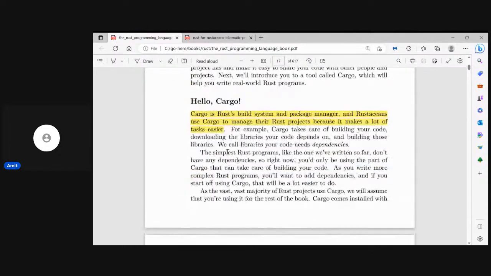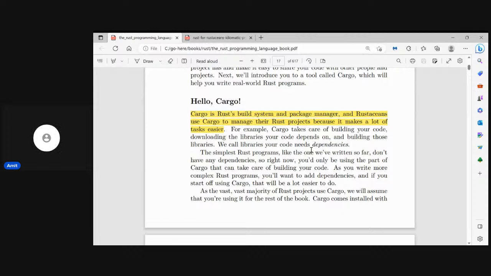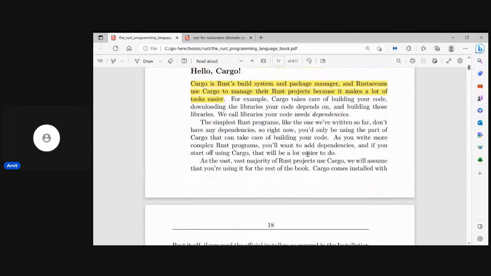Okay, so now we are jumping onto cargo. Cargo is a Rust build system and a package manager. For example, we can consider cargo as a repository where we have all the crates defined. A crate is nothing but a shared library, like a .so file in C++ or a lib file in C. So we have crates in Rust.